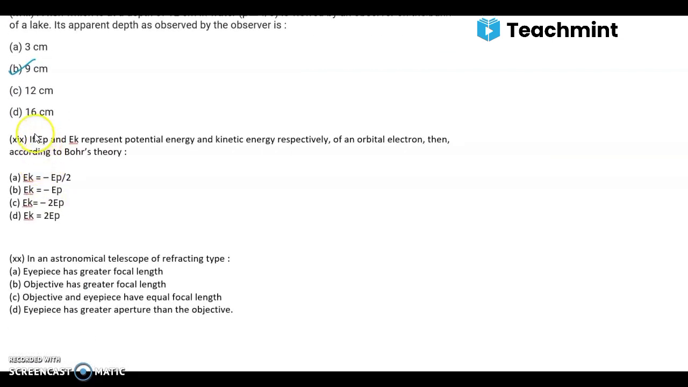Next question. If EP and EK represent potential energy and kinetic energy respectively of an orbital electron, then according to Bohr's theory, options are, here the answer is A, EK = -EP/2.